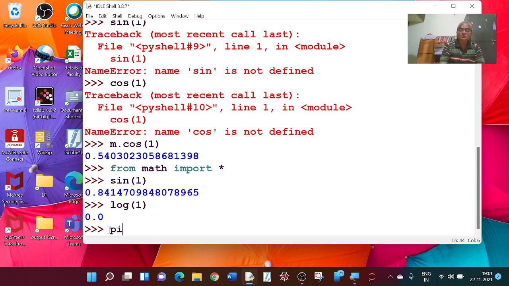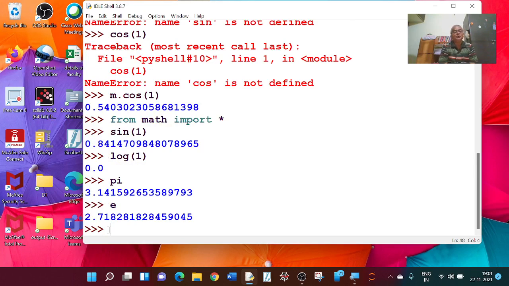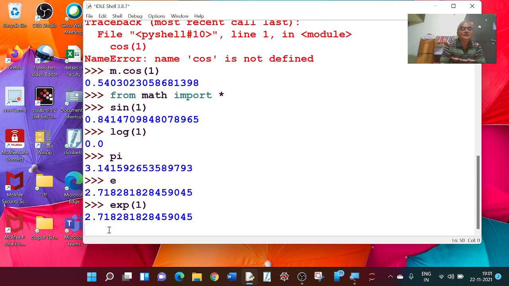And what is pi? Pi value is 3.14. We just have to type pi. And e is equal to 2.718, the value of e. Or we can write exp of 1 also. This works. E power 1 is 2.718 something.